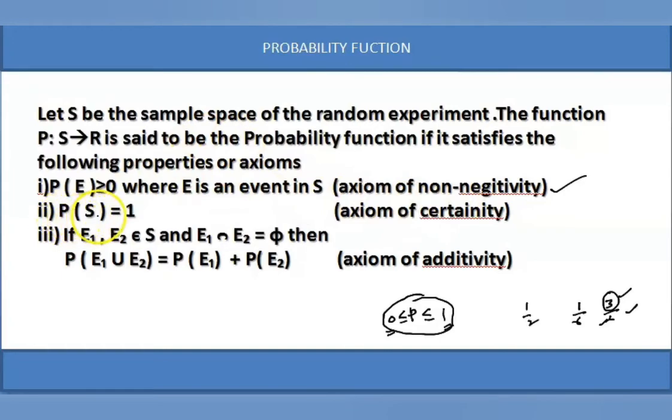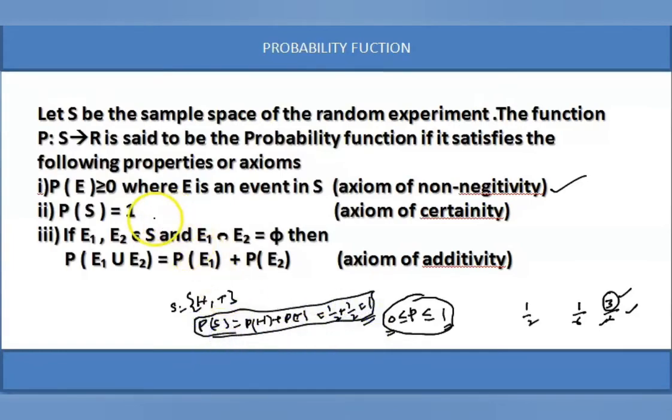Next, if S is the sample space, then the probability of the sample space is 1. If head and tail are the events in the sample space in tossing a coin, what is the probability of S? It is the probability of head plus the probability of tail. Probability of head is 1 by 2, probability of tail is 1 by 2, sum is 1. So this is called a certain event. Since the probability is equal to 1, we call it a certain event. So this axiom is called the axiom of certainty.